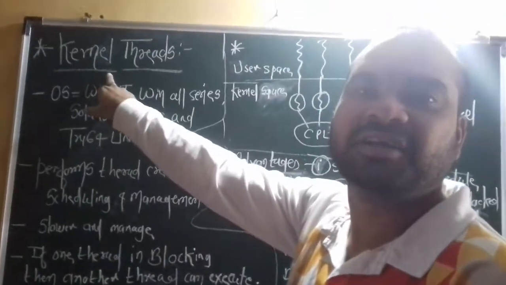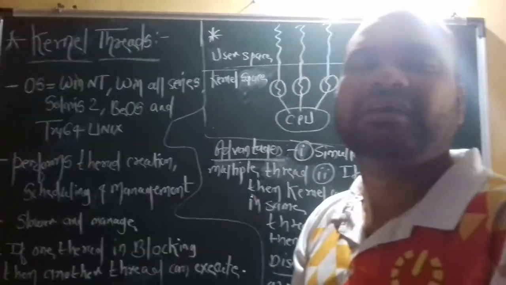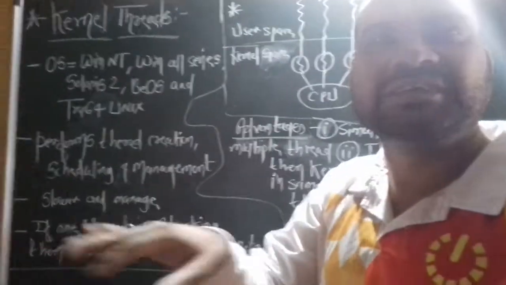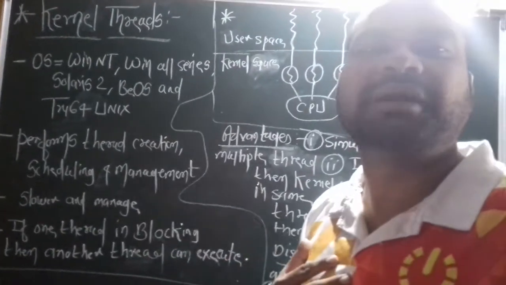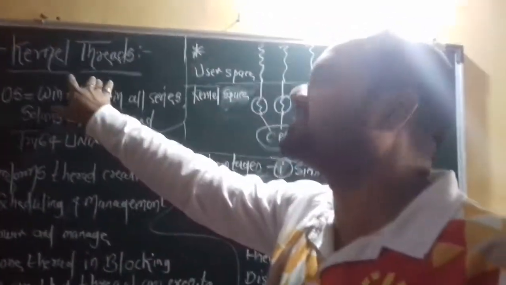The next part is kernel threads. In this part we will see how threads are created by the kernel. In the previous lecture we saw how to create threads by users. Now in this lecture we discuss how to create threads by the kernel.